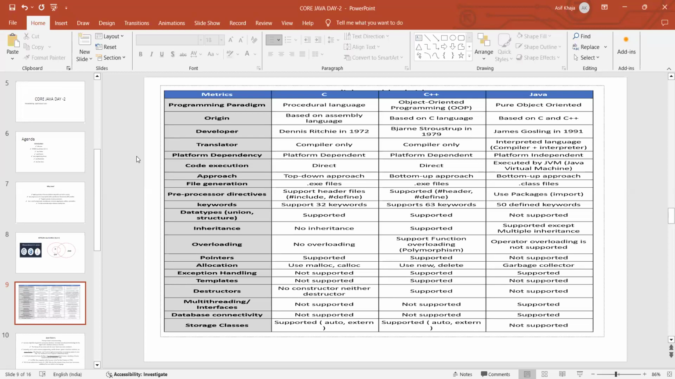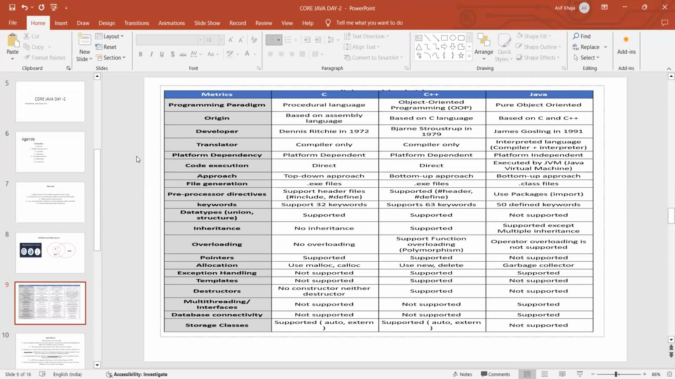And who developed these languages? First, the C language was developed by Dennis Ritchie in 1972. And C++ by Bjarne Stroustrup in 1979. And Java has been developed by James Gosling in 1991. I already told you, right? He is the team lead of Sun Microsystems.